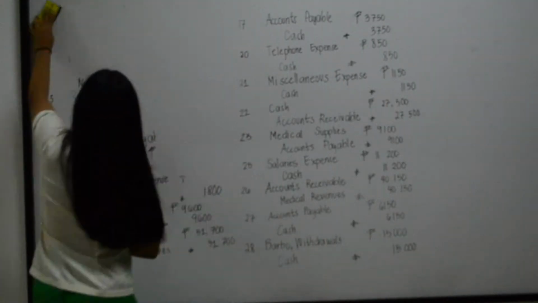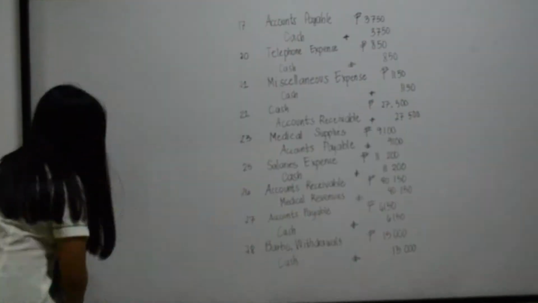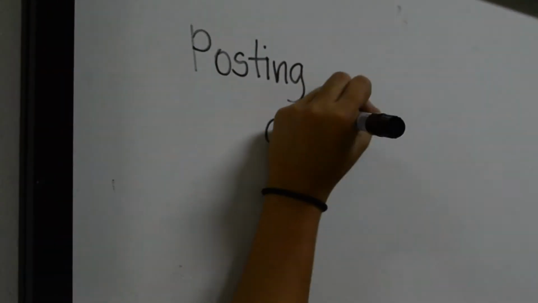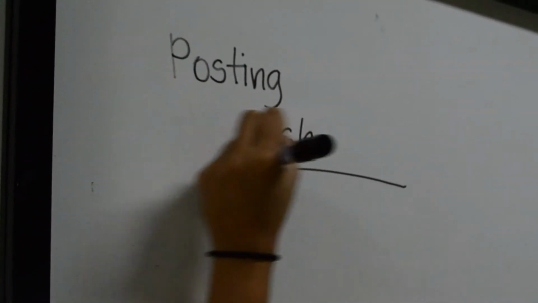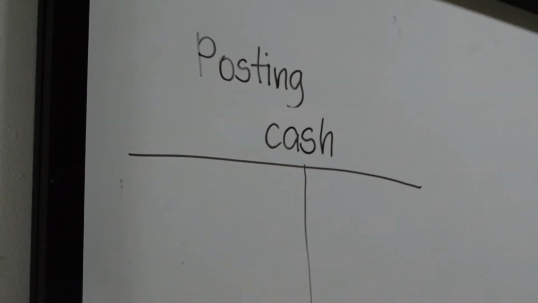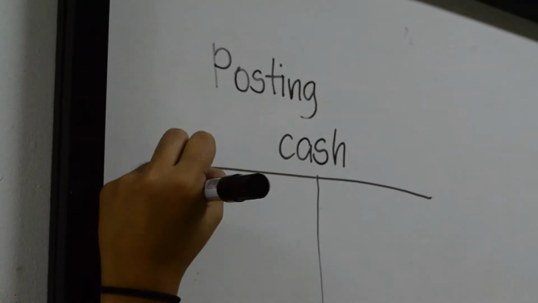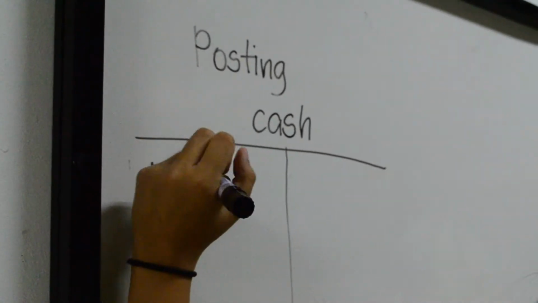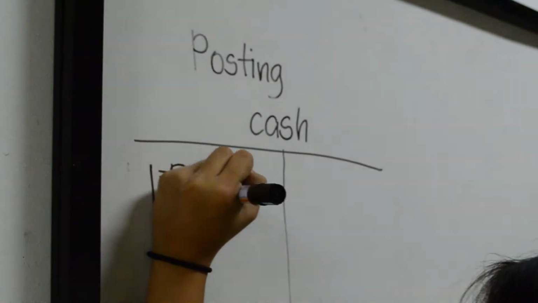We are now done with the journal entries, and now we will proceed to the next step, which is posting. First is to write the account titles used in the journal entries in a T account. Then write all the amounts on the side where they are used in the journal entry, either debit, which is the left side, or credit, which is the right side.